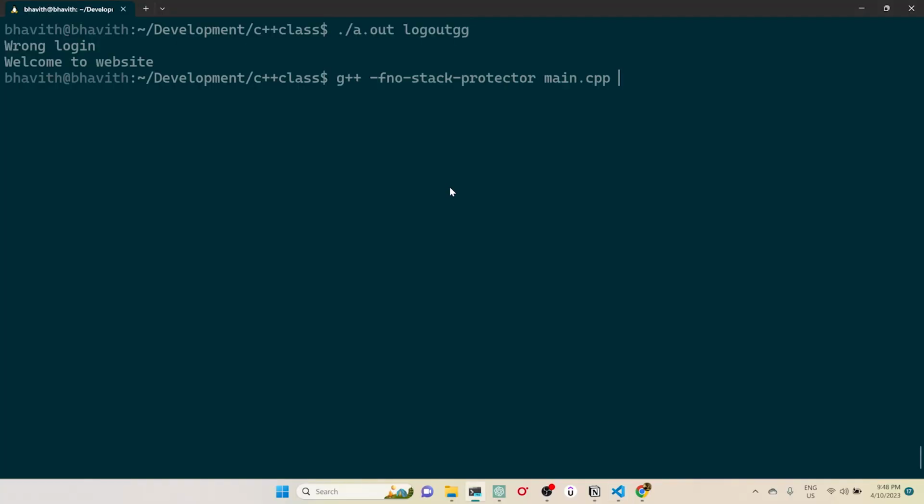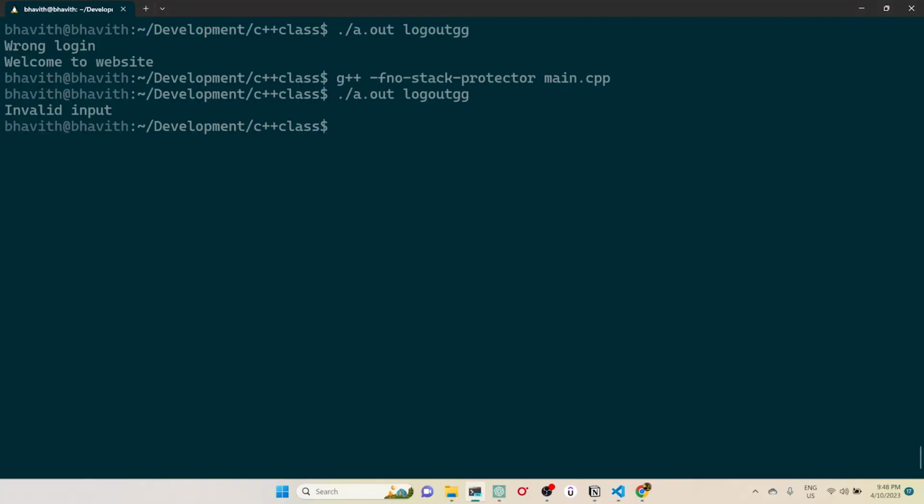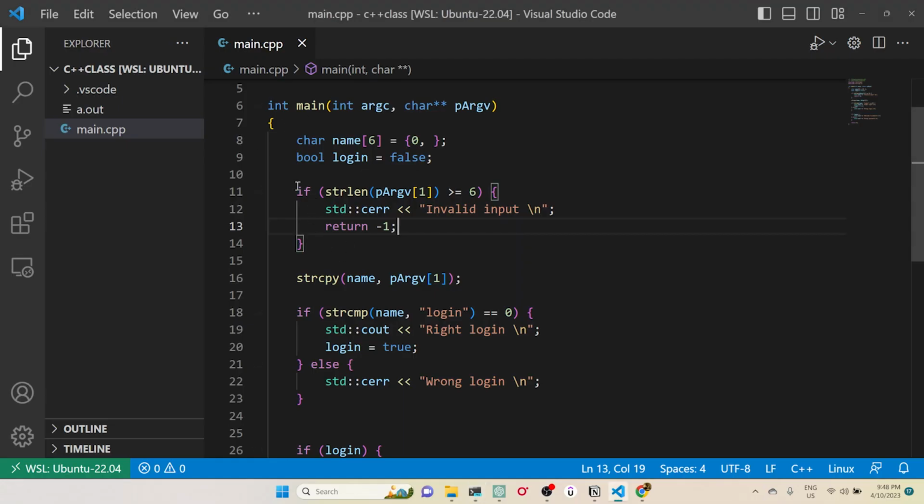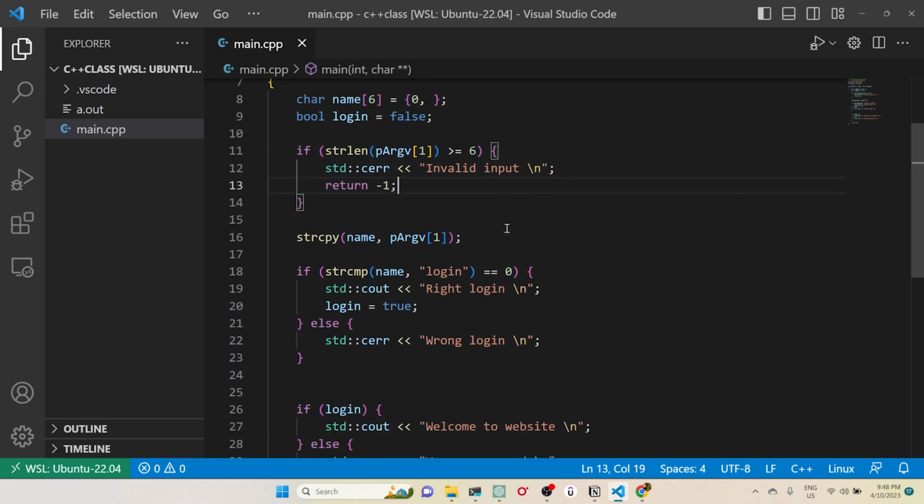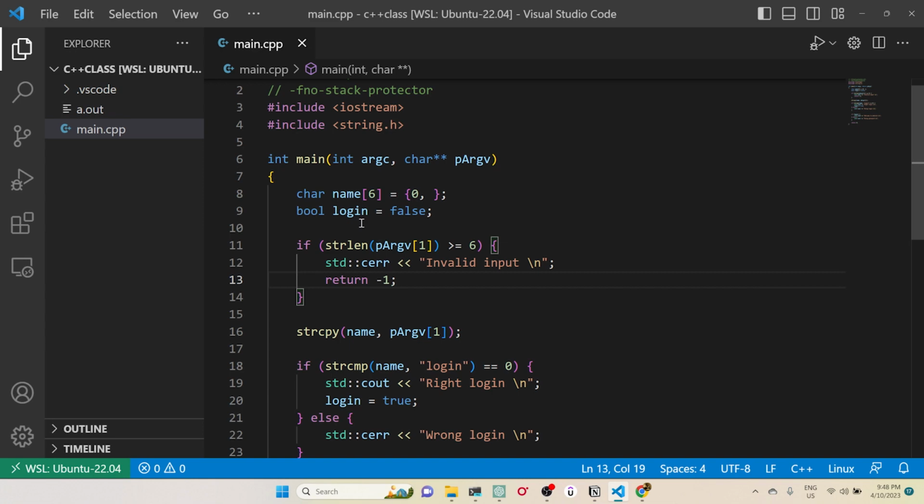So let me recompile this and execute. Can you see now? It's saying invalid input. This is what I had written as my extra condition to check the user input. This is called defensive programming. This is how you can avoid using the user input directly in your program. Always do some validation of the user input. Otherwise, you will get conditions where the buffer overflows, or you may end up with some other situation.